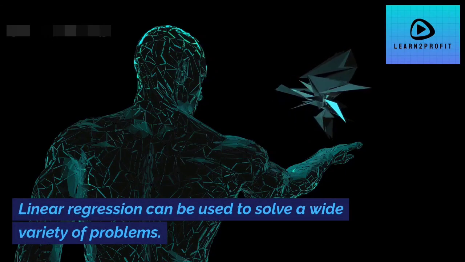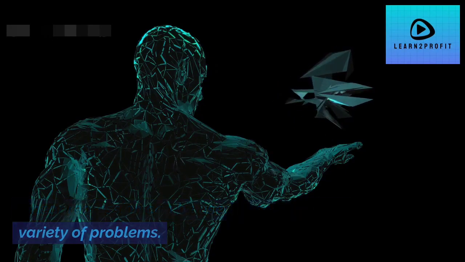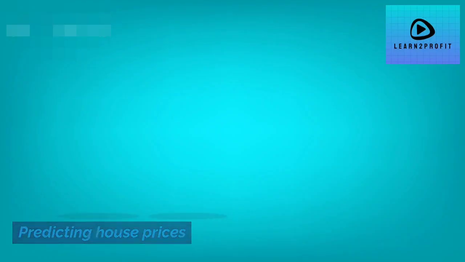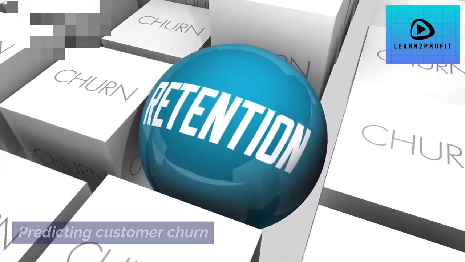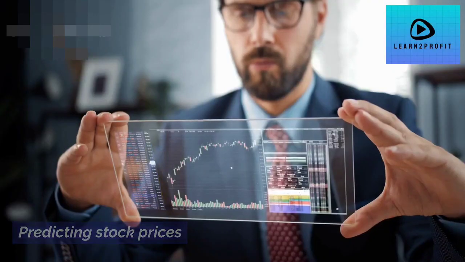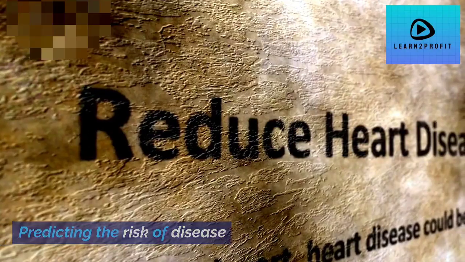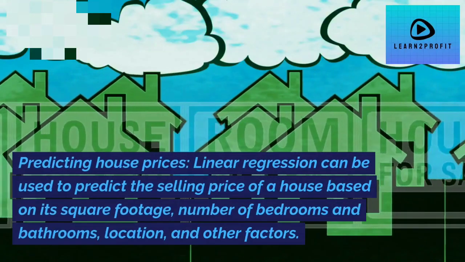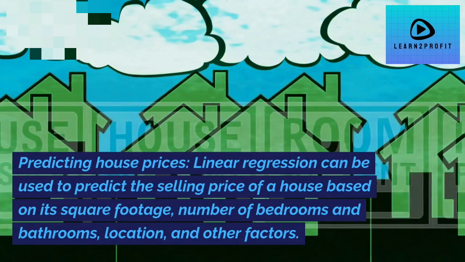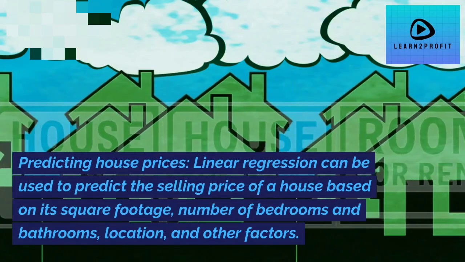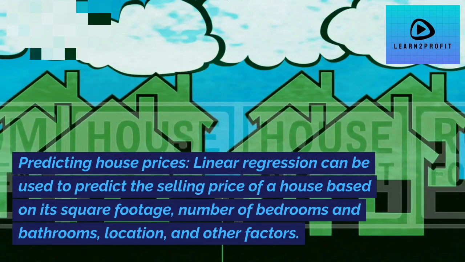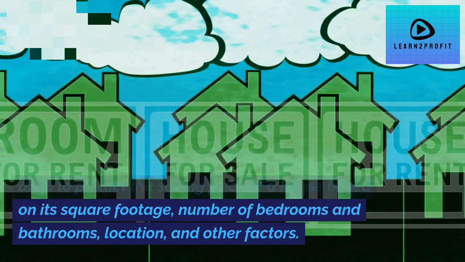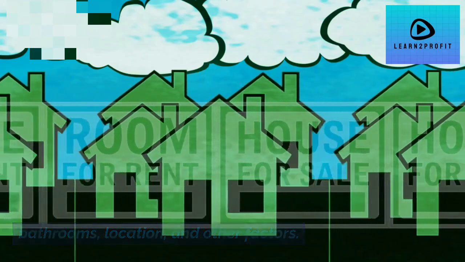Applications of linear regression. Linear regression can be used to solve a wide variety of problems. Some examples include predicting house prices, predicting customer churn, predicting stock prices, predicting the risk of disease, and predicting the weather. Predicting house prices: linear regression can be used to predict the selling price of a house based on its square footage, number of bedrooms and bathrooms, location, and other factors.